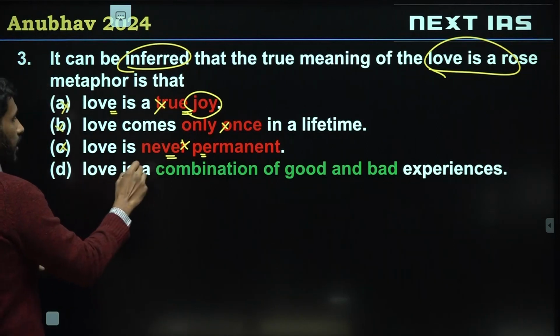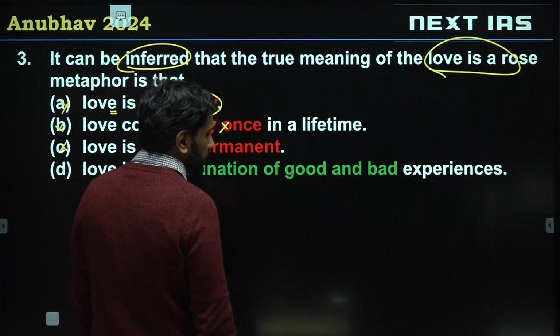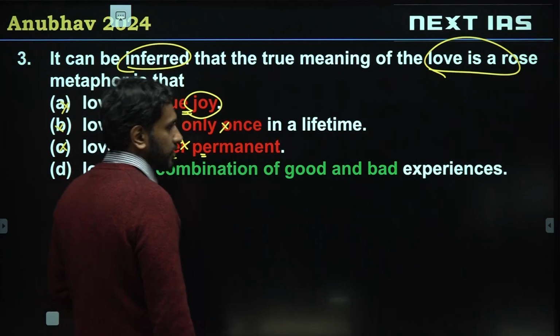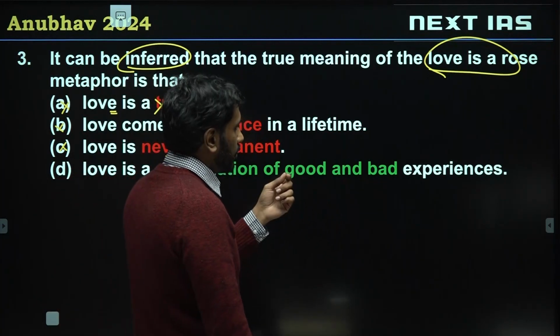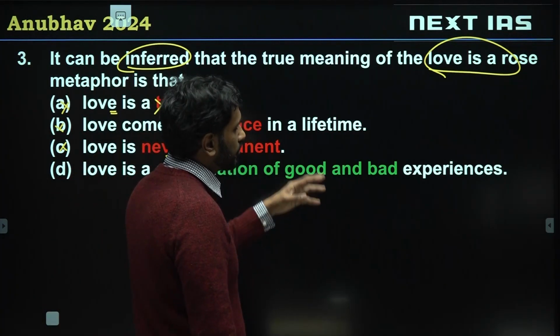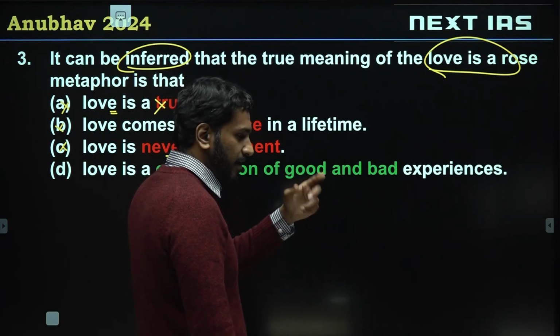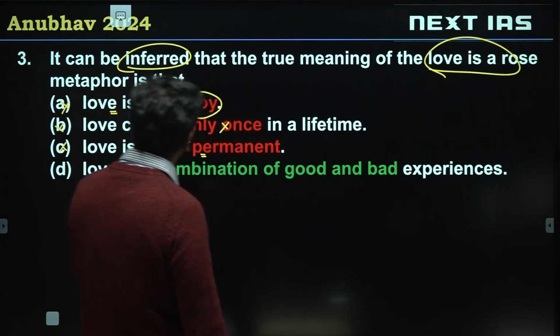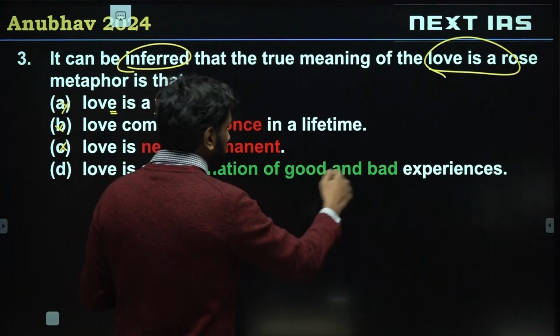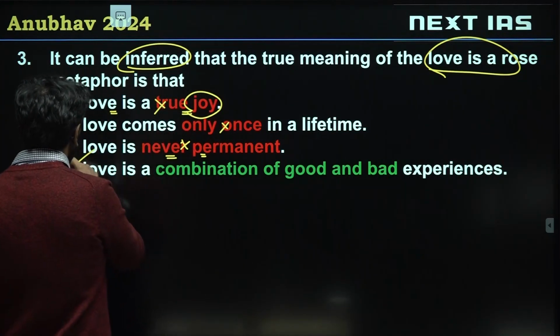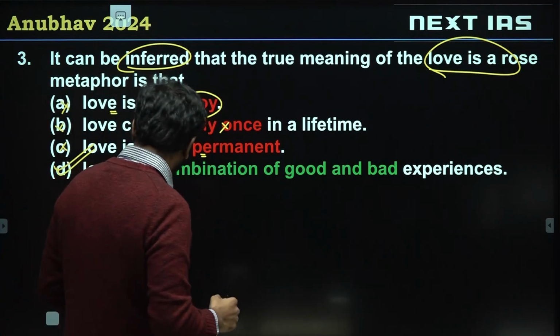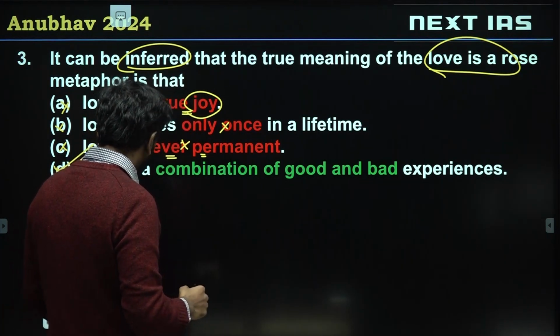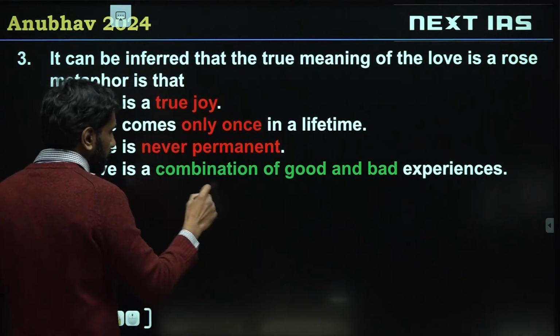So D, love is a combination of good and bad experiences. This comes from the second half of the passage, right? Rose has thorns, rose also has beauty. So rose has pain and beauty. Similarly, love is a combination of good and bad. So D is the correct choice for question number 3.